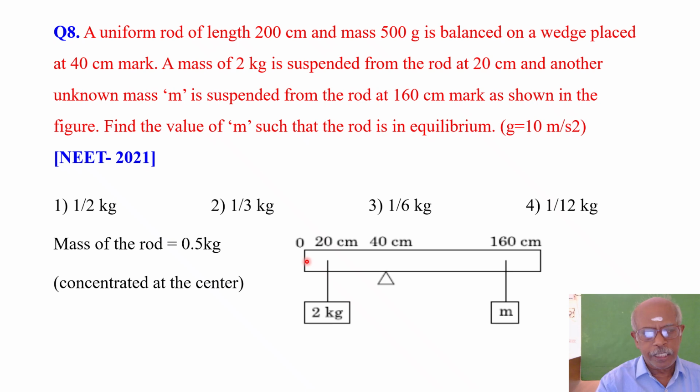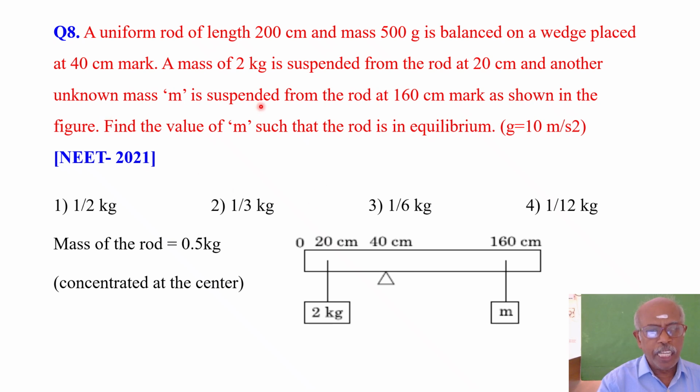So this is the figure. This is the 200 centimeter long rod. At 40 centimeter you are having a wedge. A mass of 2 kg is suspended from the rod at 20 centimeter. This is 0 centimeter. At 20 centimeter you are suspending a mass 2 kg. And another unknown mass m is suspended from the rod at 160 centimeter mark, as shown in the figure.